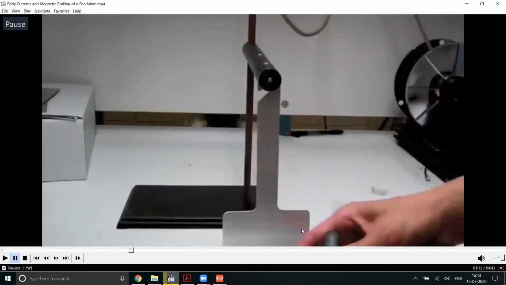You're able to see this metal sheet, right? It has no hollow part. It is completely made up of aluminum. Now, if it is allowed to swing, what will happen? If it is allowed to swing on its own, under the influence of gravity, as in the simple pendulum experiment you would have done, it will oscillate and come to rest after some time. It will not come to instantaneous rest. Its amplitude will decrease with respect to time. Okay, so we know this.